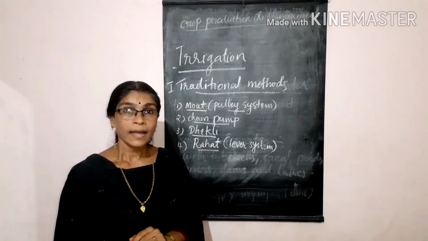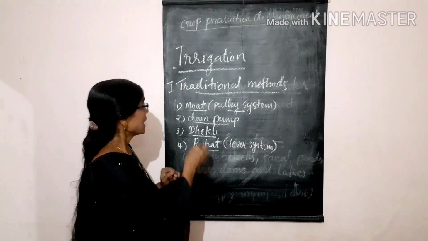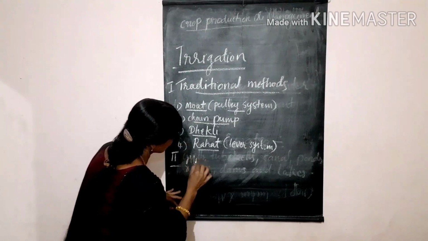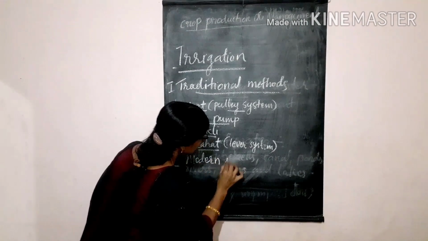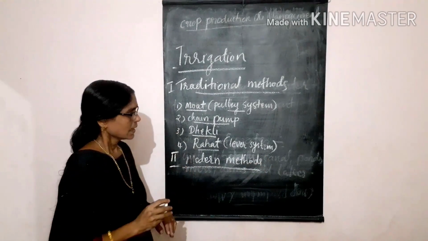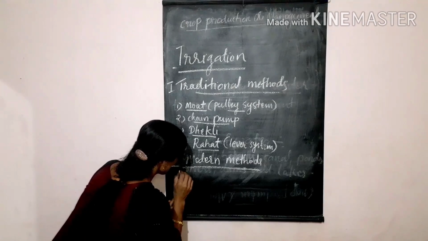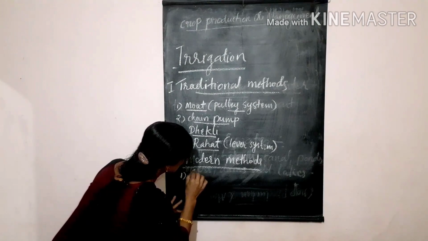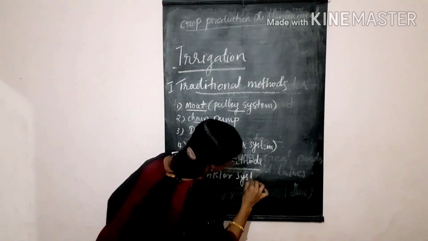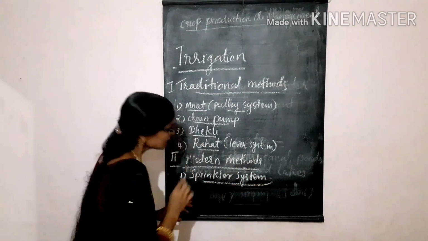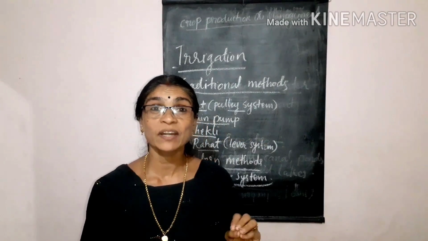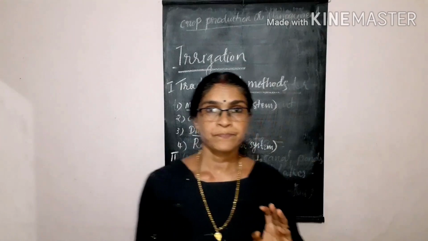Okay, and next is the second type of irrigation, that is modern methods. In this lesson, we are studying two types of modern methods. One is the sprinkler system. This system is more efficient in uneven lands where water availability is very less.